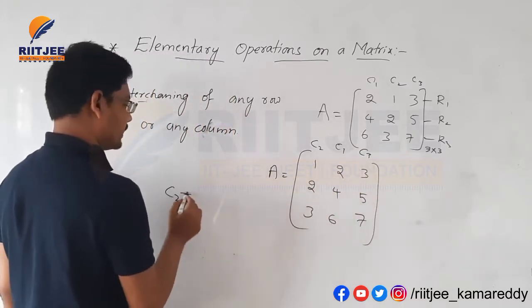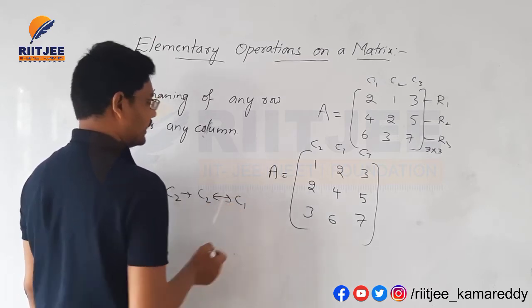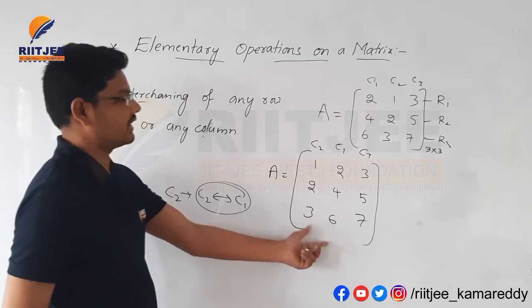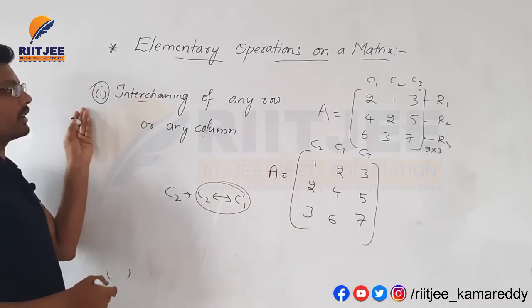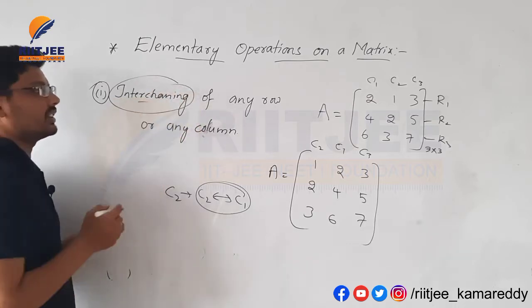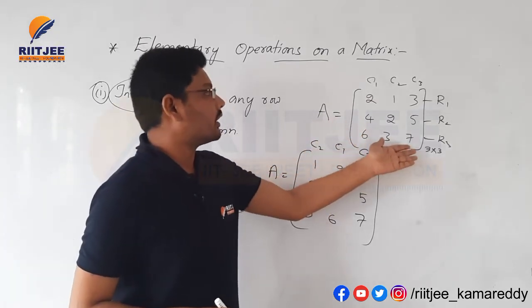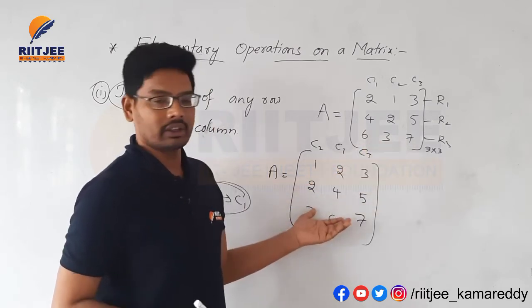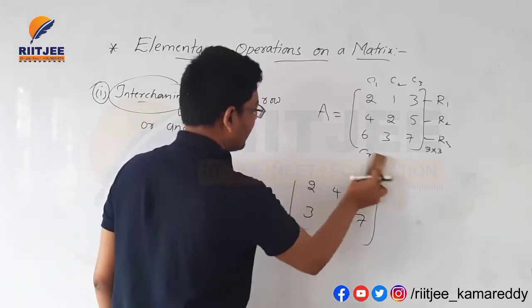C1 and C2 are interchanged. This is the interchange symbol. This is the first elementary operation: interchanging of any row or column of a matrix.